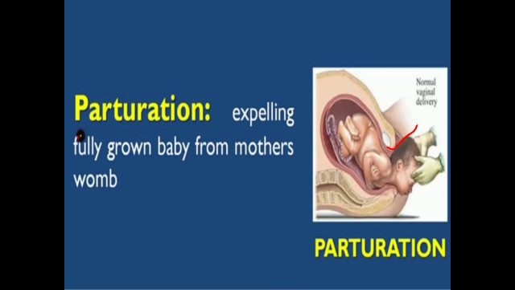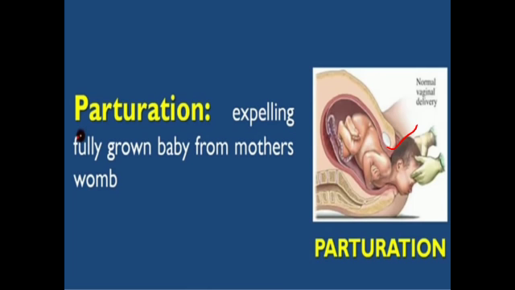So that is known as parturition. This was the process of ovulation, and we studied fertilization. I hope you are clear with this concept. This is just for your information, how the baby is developed, how it is removed. You have to only learn the process of fertilization.